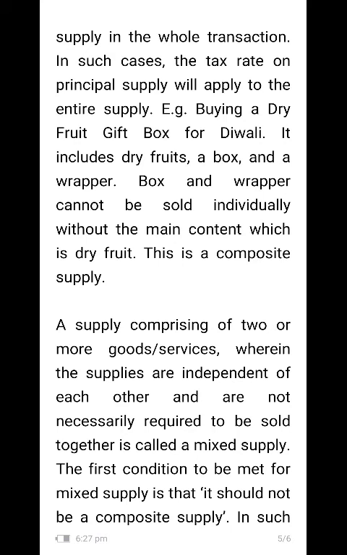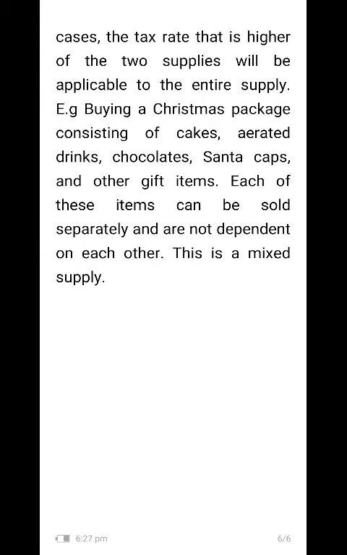The first condition to be met for mixed supply is that it should not be a composite supply. In such cases, the higher tax rate of the supplies will be applicable to the entire supply. For example, buying a Christmas package consisting of cakes, aerated drinks, chocolates, Santa caps and other gift items. Each of these items can be sold separately and is not dependent on the others.